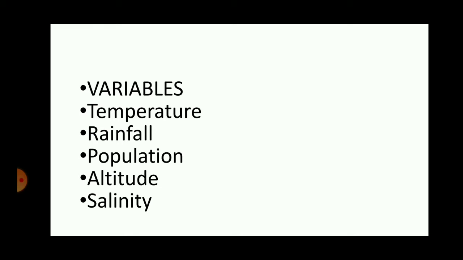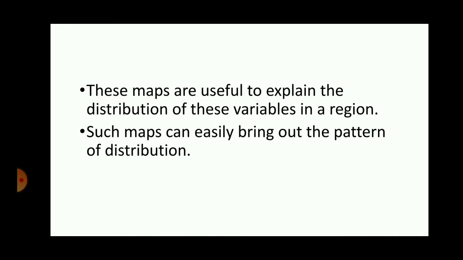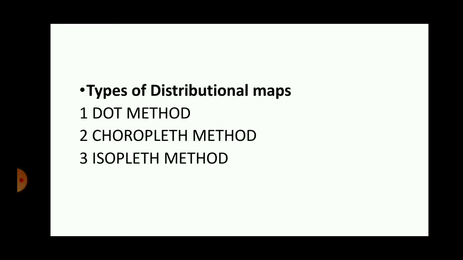After having understood what are thematic maps and what are variables, we move ahead. Maps are useful to explain the distribution of these variables in a region, and that is why we call them distributional maps. Such maps can bring out the pattern of distribution. There are three types of distributional maps which we are going to study in this chapter: the dot method, choropleth method, and the isopleth method. Page number 1 of your textbook shows you certain maps of each of these methods. We'll be studying each of these methods in detail.